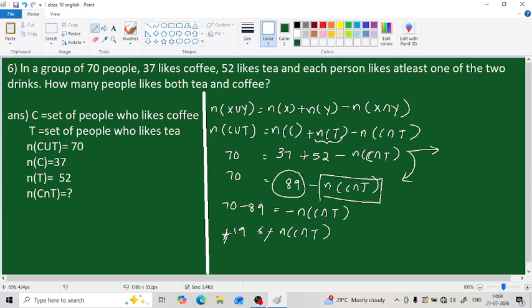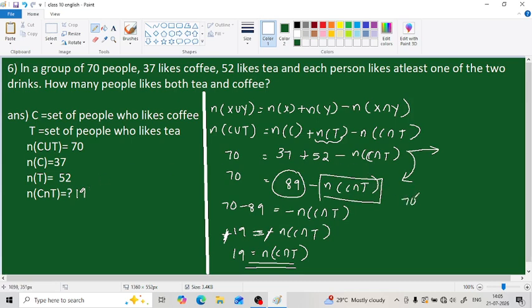If the two sides of the equality have the same operations, we can cancel it. So we cancel the negative sign, and what is the remaining answer? n of C intersection T equals 19. So how many like both tea and coffee here? 19 people like both tea and coffee here.